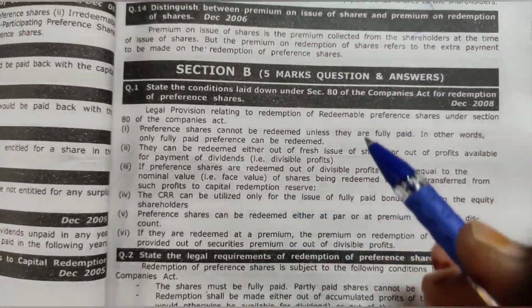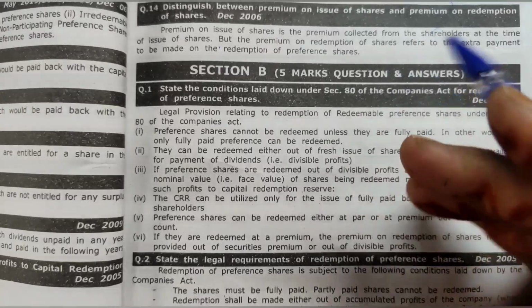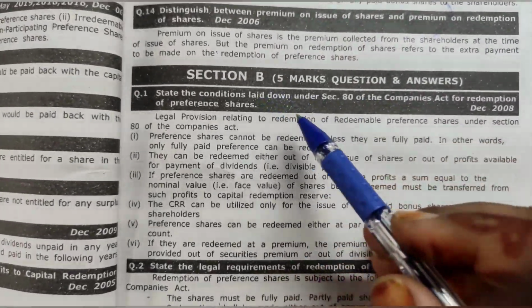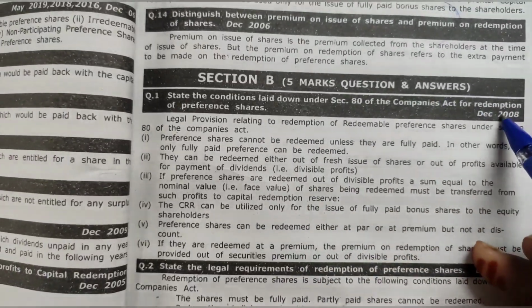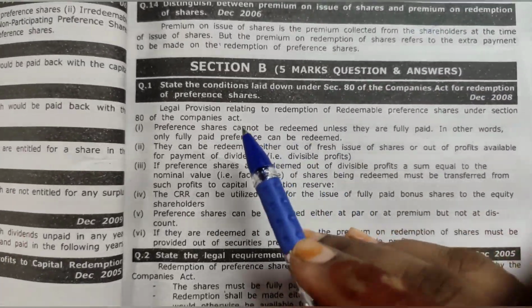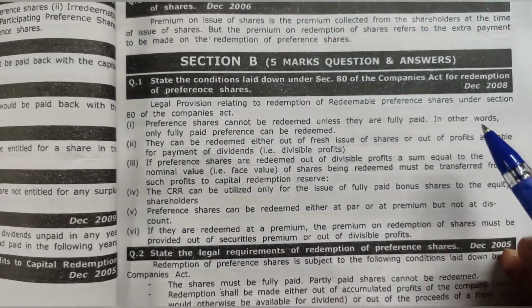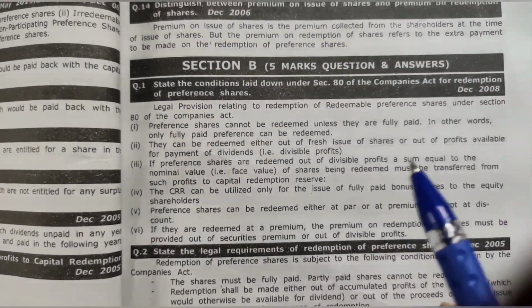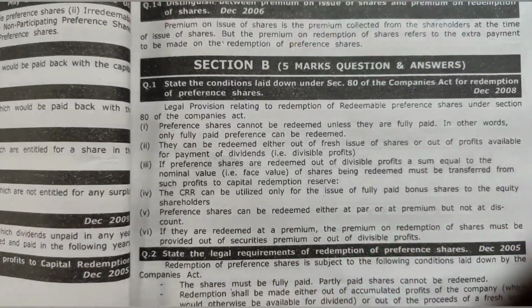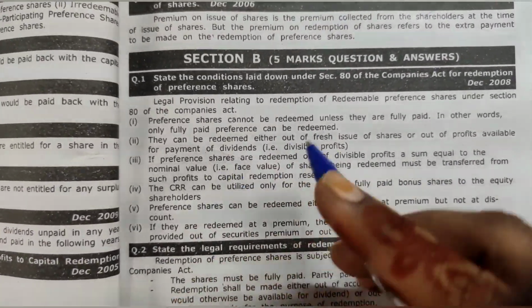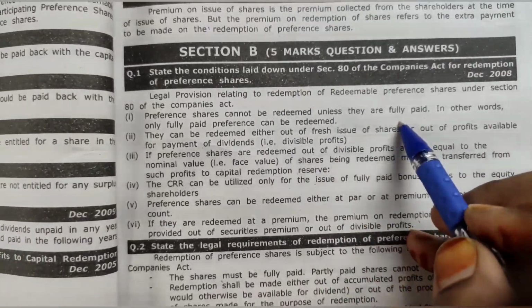Okay, here we have a section B 5-mark question. I think this is very important because you should know certain regulations and rules while you are redeeming the preference share. So what are the legal provisions relating to the redemption of redeemable preference share? First, the preference share should be fully paid. If they have not paid the final call or something, then we cannot redeem such kind of shares. It should be fully paid.